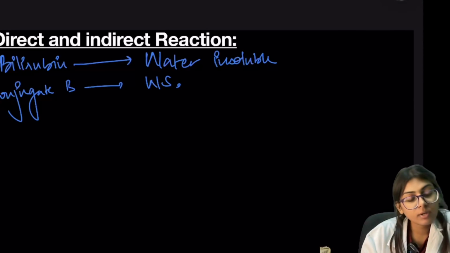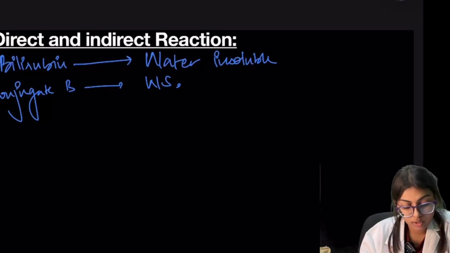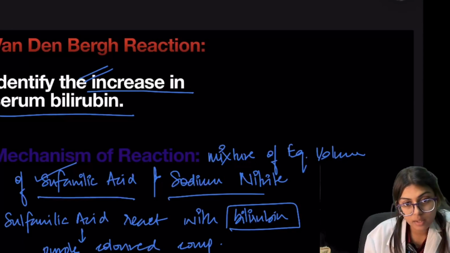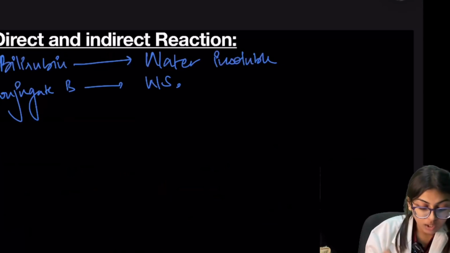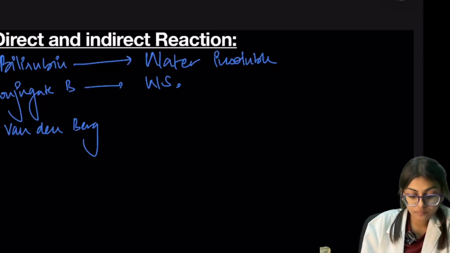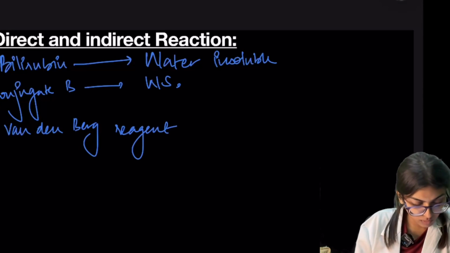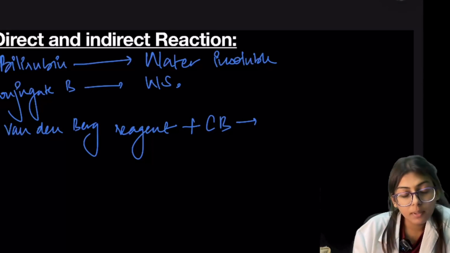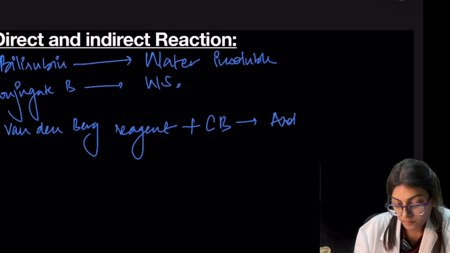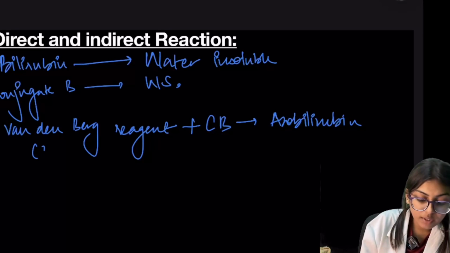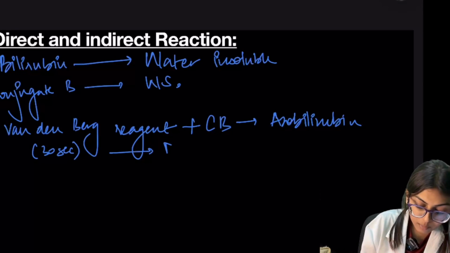So the Van den Bergh reagent, which we have already seen is a mixture of equal volumes of sulfanilic acid and sodium nitrite, reacts with conjugated bilirubin and gives a purple colored compound, that is azobilirubin. In what time? Immediately, in 30 seconds. So it is called direct positive.